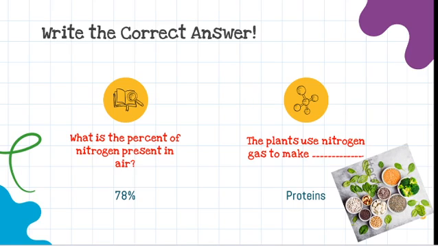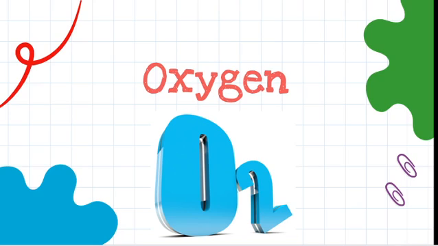Okay, now say the answer to these questions. What is the percentage of nitrogen present in air? Right, 78%. And why do plants use nitrogen gas? Because to make proteins. Now let's discuss oxygen.